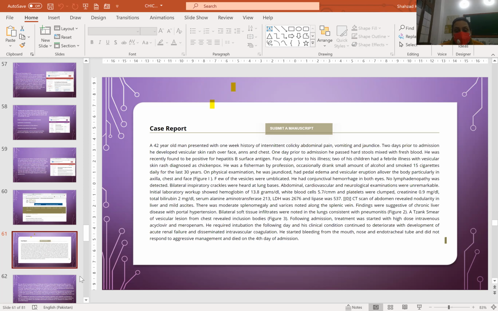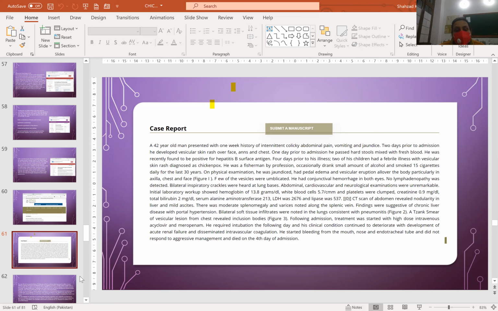Lymphadenopathy was present. Bilateral inspiratory crepitations were present at the bases. Abdominal, cardiovascular, and neurological examination was unremarkable. His initial workup was done. His hemoglobin was 13.8, platelets were clumped, and creatinine and the serum aminotransferase were raised. CT scan of the abdomen revealed nodularity of the liver and mild ascites. There was moderate splenomegaly, and the findings were suggestive of chronic liver disease with portal hypertension. Tzanck smear of the vesicular lesions from the chest revealed inclusion bodies.